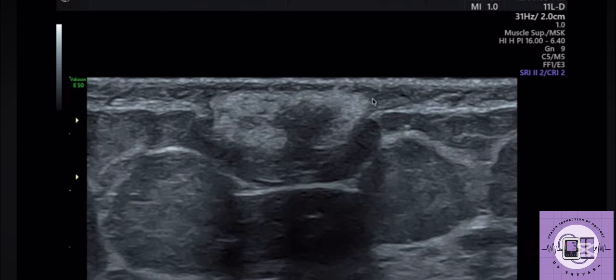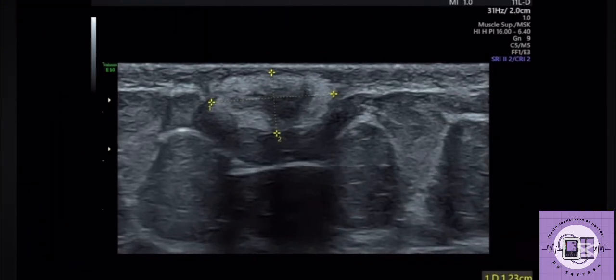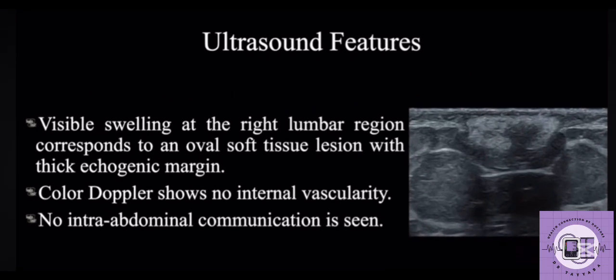Here is the picture. You can see this lesion with a peripheral hyperechoic thick area and the central hypoechogenicity. There is no surrounding architectural distortion. Also, here is the measurement. It's slightly more than 1 centimeter in length.